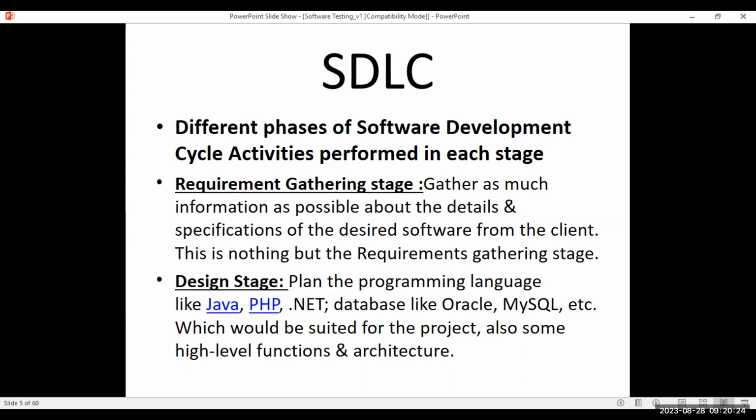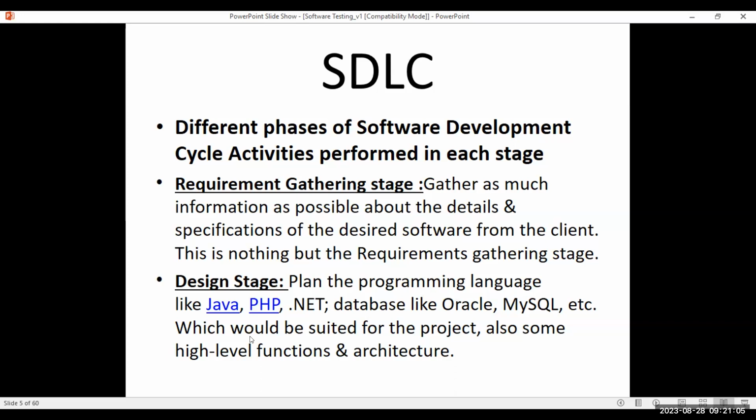They'll discuss all these things and finalize the technology, what database will be used and all. So different teams will have their own meetings in this design stage. They will design the high level architecture, how it should be and all. All this will be decided in the design stage. It is not the actual code development, guys. It is the planning of all these things: architecture, what technology to be used. Clear? Immediately, we are not starting the development in this stage. Please remember that.